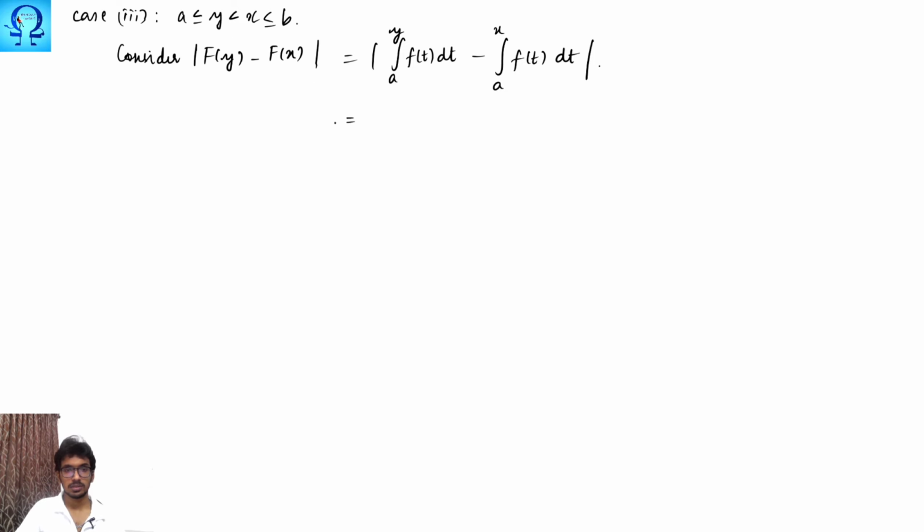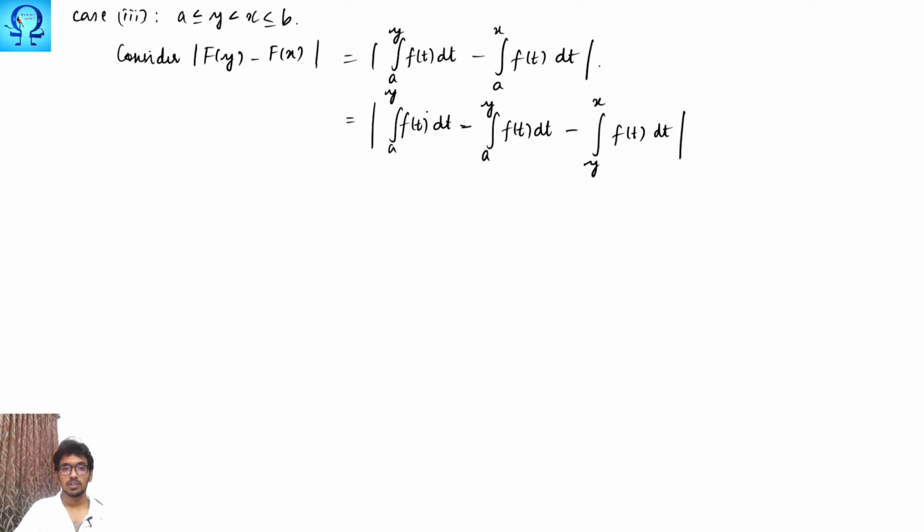First comes y. Here a to x can be split into a to y and y to x. So this is integral a to y f of t dt minus integral a to y f of t dt, and then minus integral y to x f of t dt. So these two terms get cancelled, and we are left with minus integral y to x f of t dt.